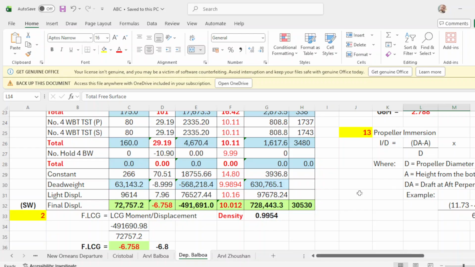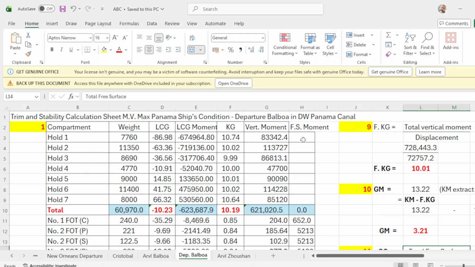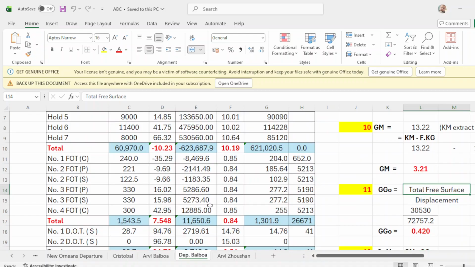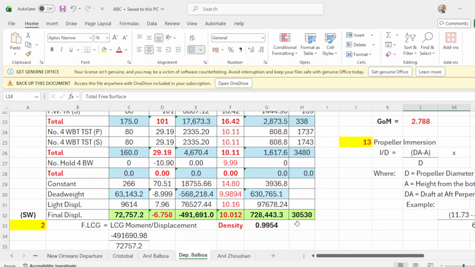And the last column is the free surface moment. In the cargo holds, there is no free surface moment, because free surface moment exists only when there is liquid. So the total freshwater free surface moment is 305.30.